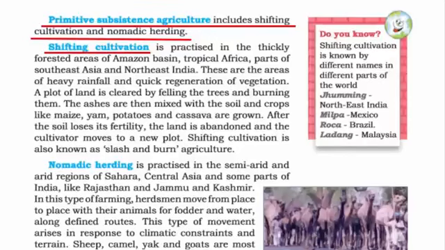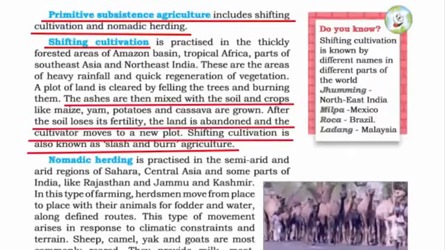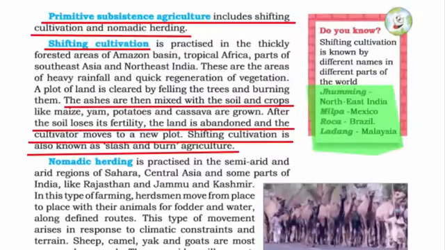The meaning of shifting cultivation, by the name you can figure out, is that you shift your cultivation from land to land. So here what you do is you take the ashes of burned trees and mix them with the soil and grow crops, and after the soil loses its fertility, you move to a new land for cultivation. This is called shifting cultivation, and it is also known as slash and burn agriculture. Though this is a highly inappropriate way of cultivation because the land is abandoned as soon as it loses its fertility. This type of cultivation is given different names in different parts of the world. In northeastern India we call it jhuming, in Mexico it's called milpa, in Brazil roca, and in Malaysia ladang.